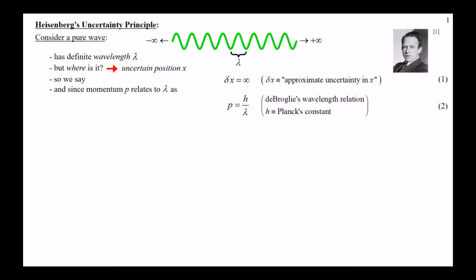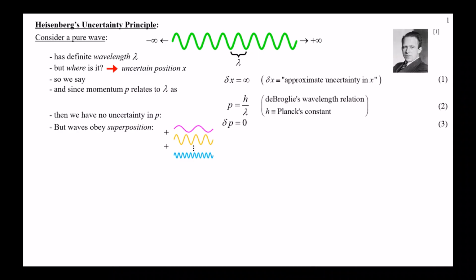And then because of that, we say that momentum p relates to lambda by something known as de Broglie's wavelength relation. This is a famous quantum mechanical equation, and it relates momentum p to the wavelength by this proportionality constant called Planck's constant, which is another famous constant. If we know the wavelength perfectly and we know this constant, then the whole right side is known. That means p is known, the momentum is known. So that means we have no uncertainty in the momentum if we have no uncertainty in the wavelength.